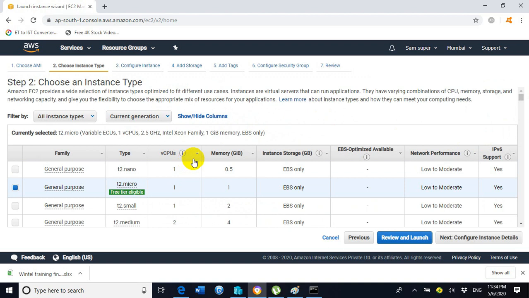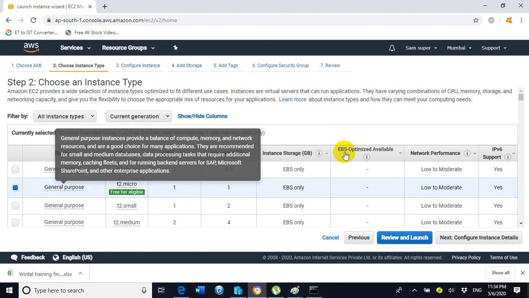Remember, always select only an image which is free tier eligible, otherwise AWS Amazon will charge you some extra amount. So always choose only resources which come under the free tier eligible.